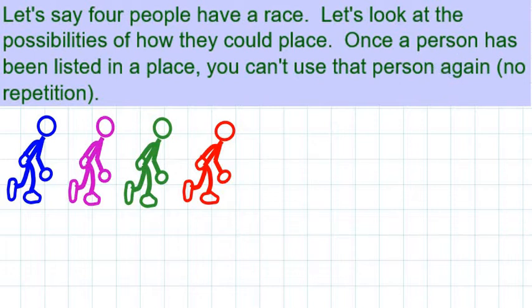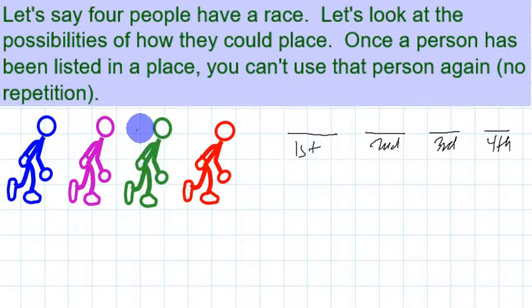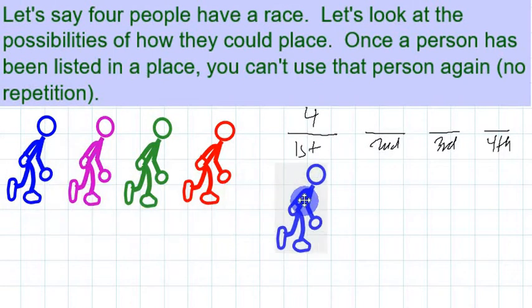So, all 4 of them are possible to win first. So there are 4 possibilities to take the first place. Let's list down those places. So of course we have the first place, the second place, the third place, and the fourth place. So there are still 4 possible winners because there are 4 people in the race. So there are 4 possible people that would come first. And let's say it's our blue guy here that comes first.